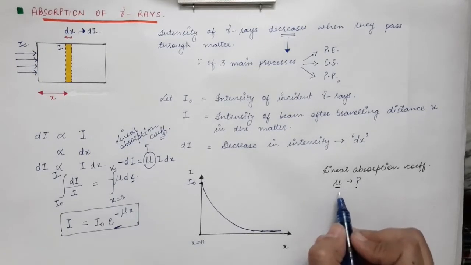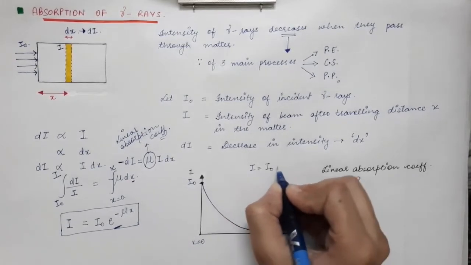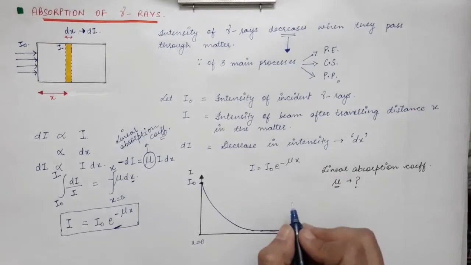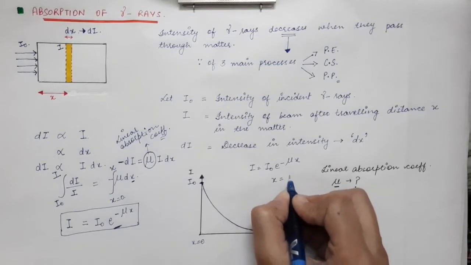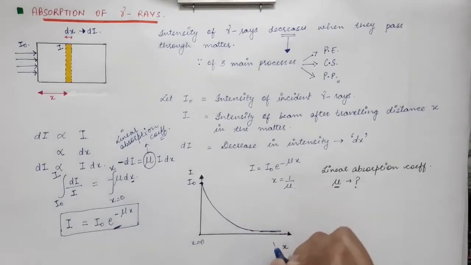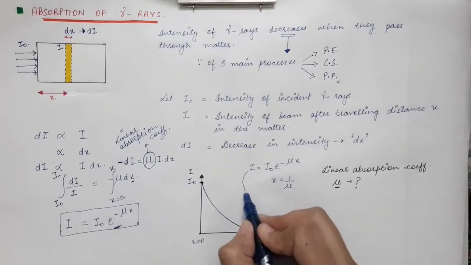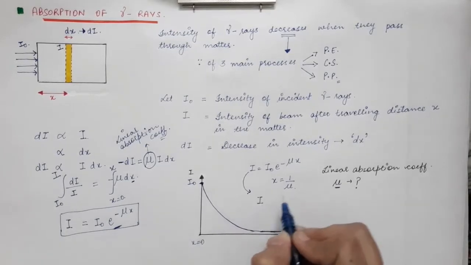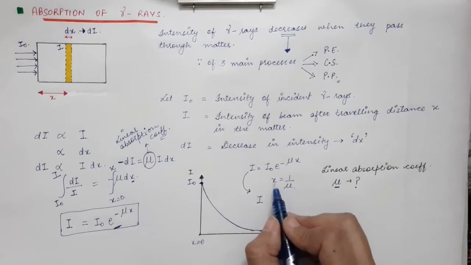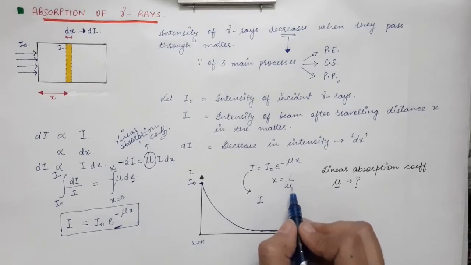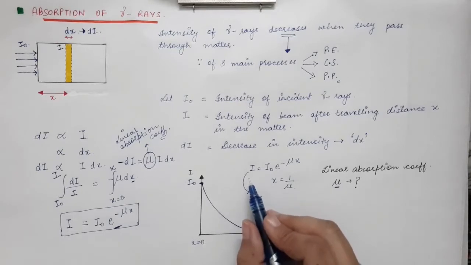Linear absorption coefficient. Now in this equation, I is equal to I0 into e power minus mu x, if you insert X is equal to 1 by mu. So let's insert X is equal to 1 by mu. What will you get? I have fixed the thickness of the material. Let's say I am looking at the thickness which is equal to 1 by mu. So when the thickness is equal to 1 by mu, what is the corresponding intensity of the gamma beam?